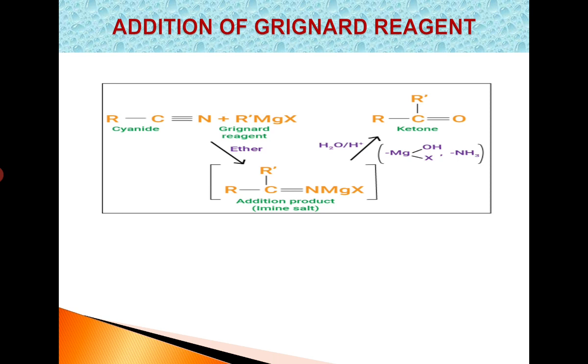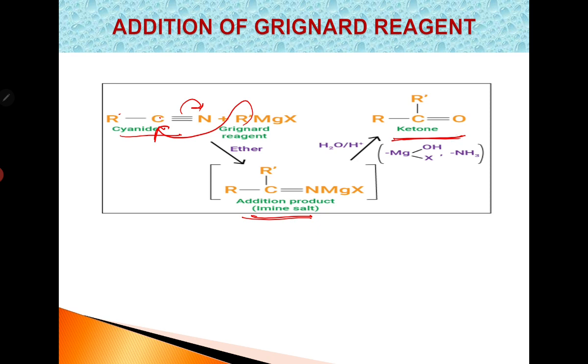See here, RCN, this is our cyanide, and this R group is attached to this carbon atom. As nitrogen is electronegative, it attracts the electron pair towards itself, and therefore this R group attacks the carbon atom of the cyanide, and this addition product is obtained. This on hydrolysis gives ketone. This addition product, or imine salt, on hydrolysis gives ketone.